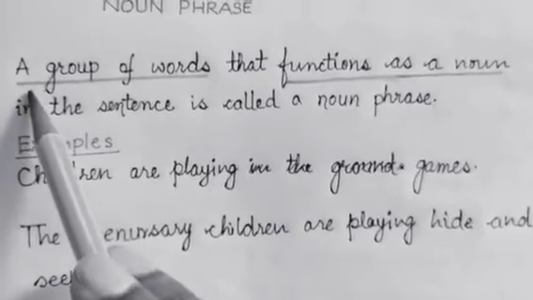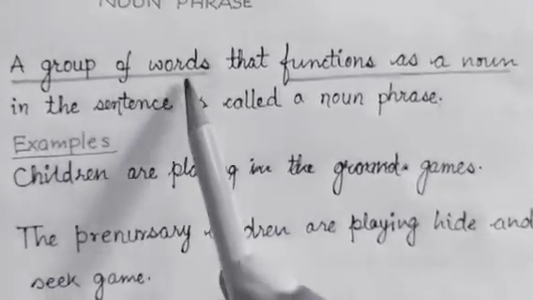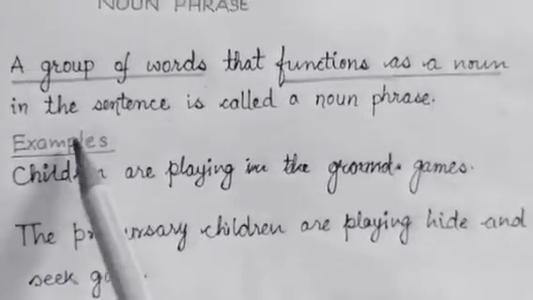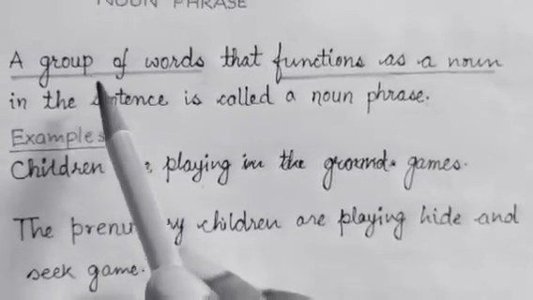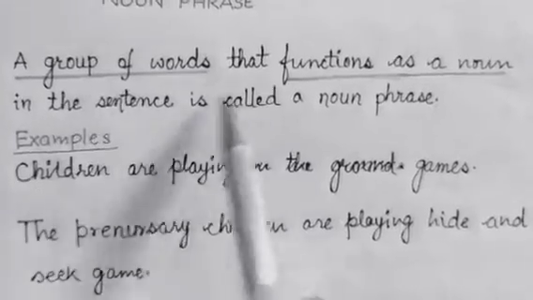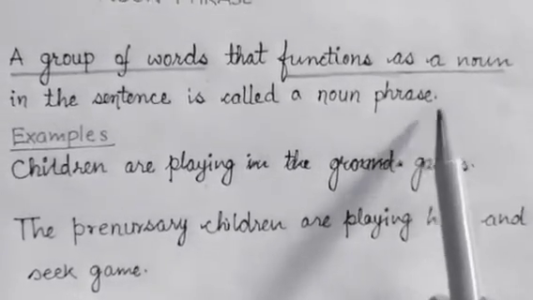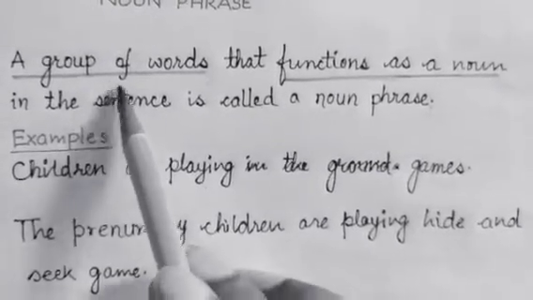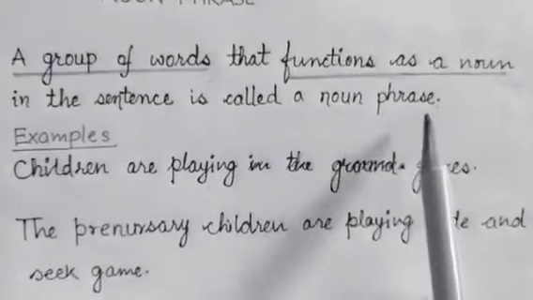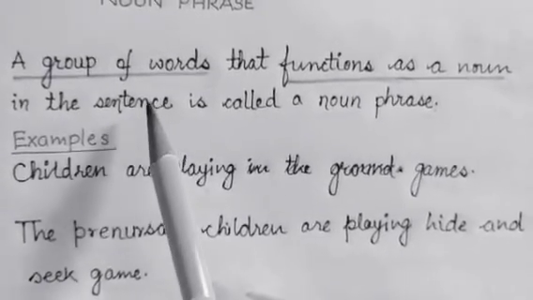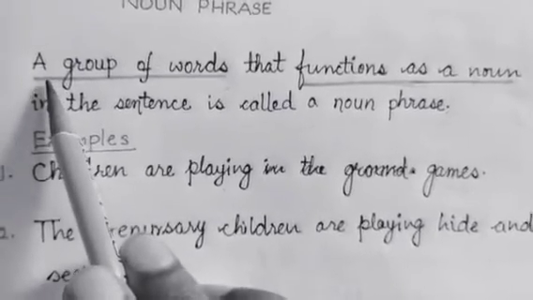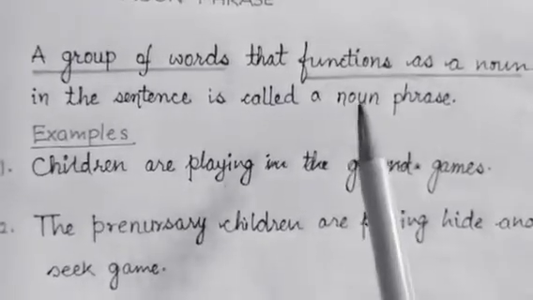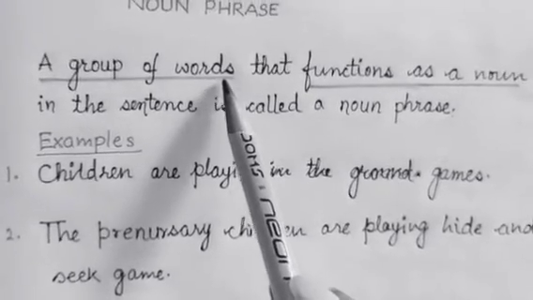The definition says that a group of words that functions as a noun in the sentence is called a noun phrase. Here, as you might notice, I've underlined a few words in the definition of noun phrase because these are the very crucial words to the definition of noun phrase. So let me explain to you how. The first part that is underlined is a group of words. So a group of words refers to phrase.